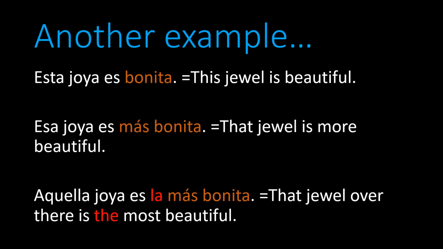Here's another slide showing how to make an adjective into the comparative form and the superlative form. Look at the first sentence. Esta joya es bonita. In this case, we see bonita is the adjective. It's feminine singular because joya is feminine and singular. In the second sentence, esa joya es más bonita. Más bonita is the comparative form. It's saying that it's more beautiful than something else.